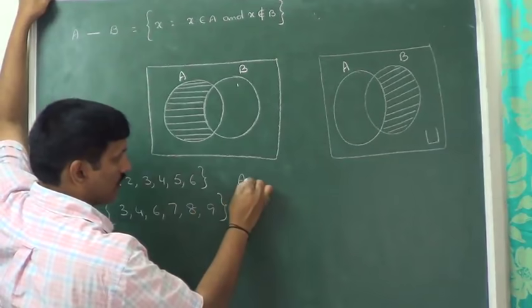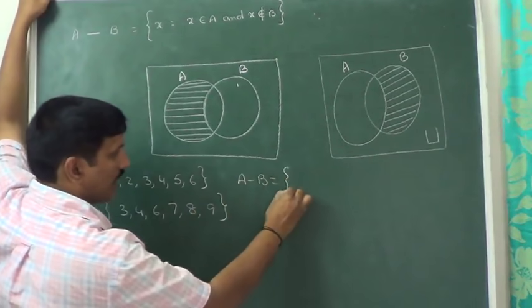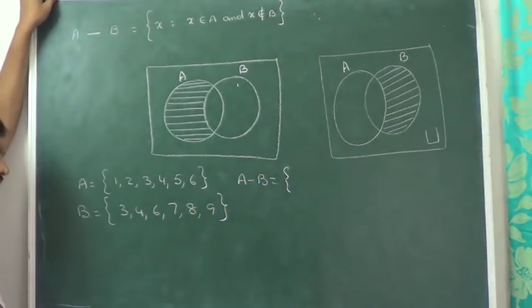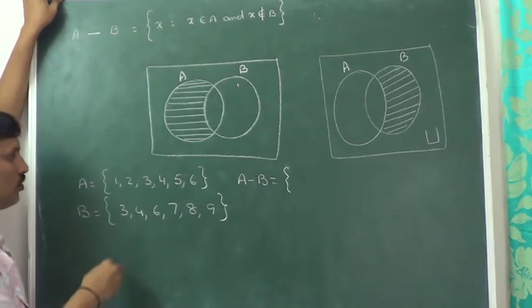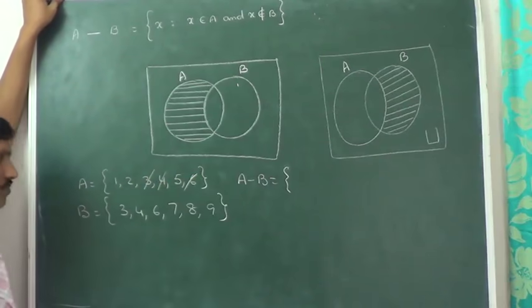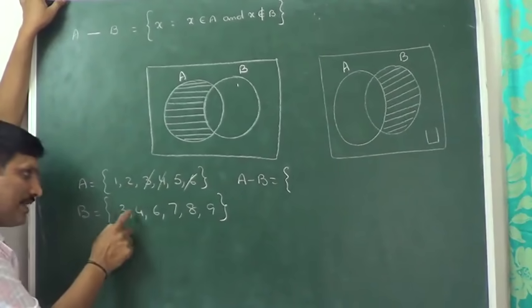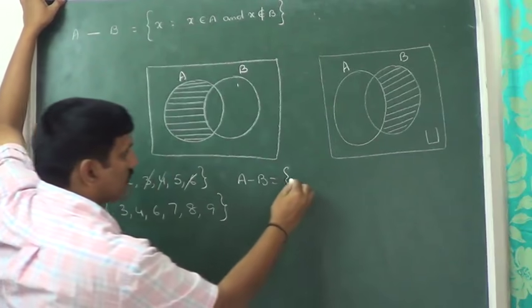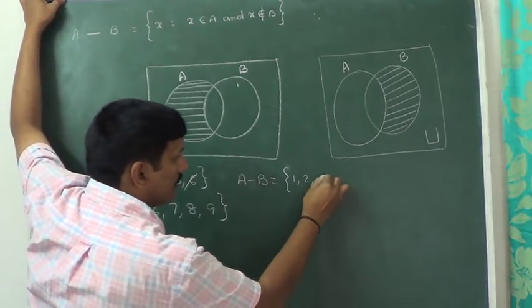Now tell me what about A minus B? What I am saying? From A, the B portion we have to remove. From A, the elements of B we have to remove. From A, the elements of B removed. Then what is left? 1, 2, 5.